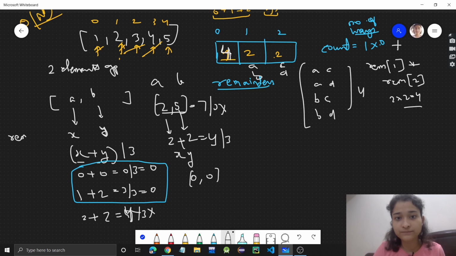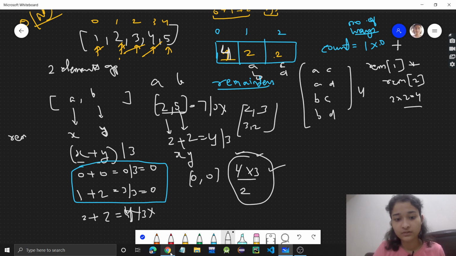So 4 into 3. And since they are repeating, there might be doubles. If we take 2 and 3 and 3 and 2, meaning they are the same, right? So we are dividing it by 2. Okay, so this is how we are taking for 0.